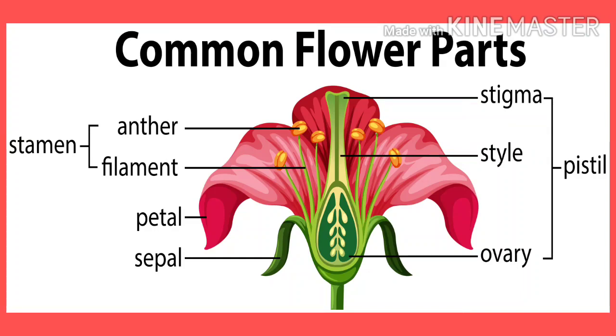Calyx is the outermost whorl made up of tiny green leaf-like structures called sepals. During the bud stage, these sepals enclose the inner parts of the flower to provide necessary protection to the growing bud. Next is corolla. Corolla forms the second inner whorl.